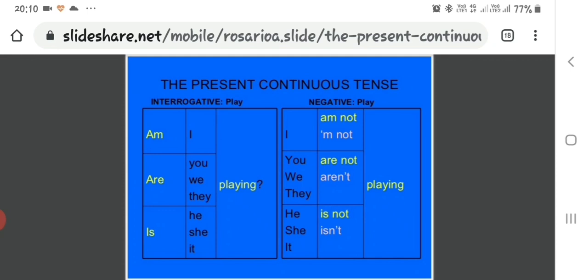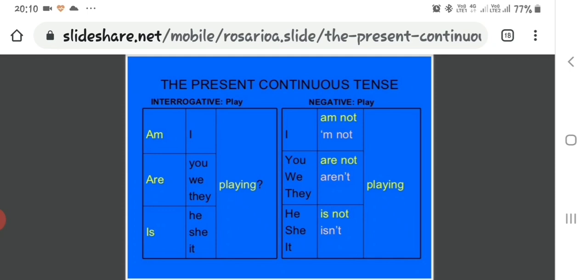So now let us see the structure for interrogative and negative sentences. Now for the interrogative sentence, let us look. Interrogative sentence, am I playing? Here the helping verb is given in the first column, then the subject in the second column, and verb plus ing in the third column.